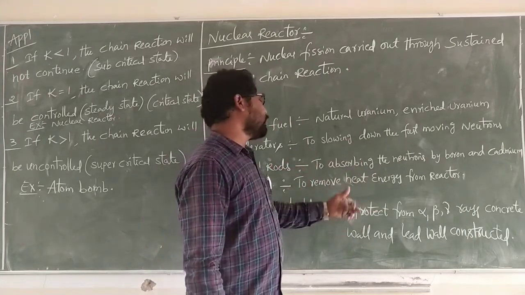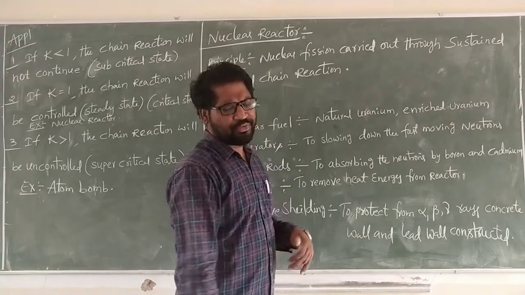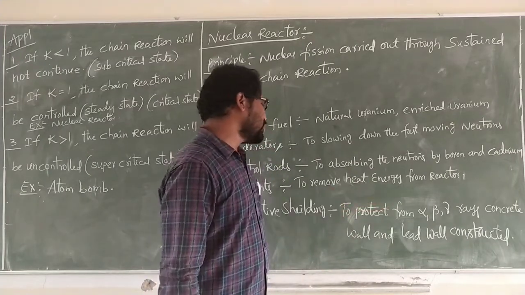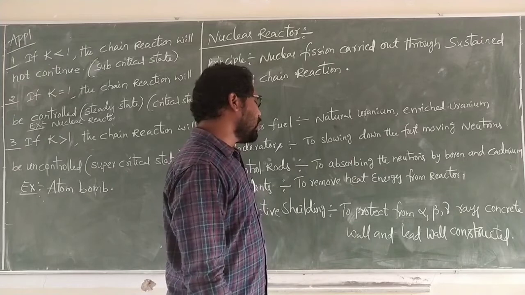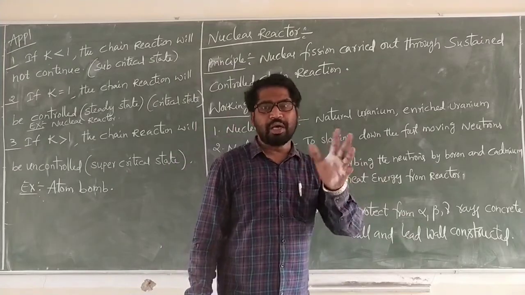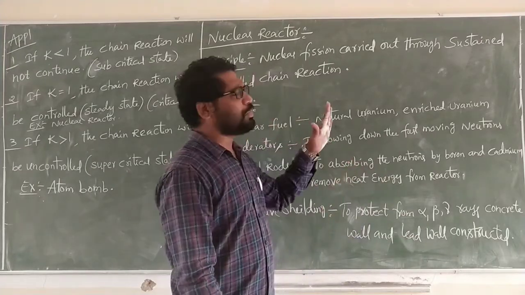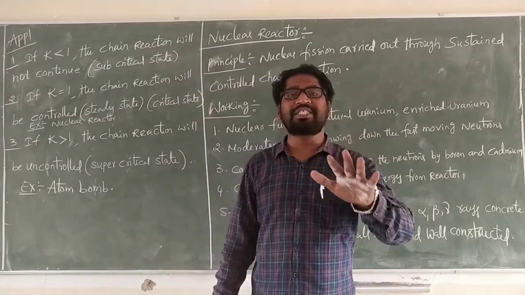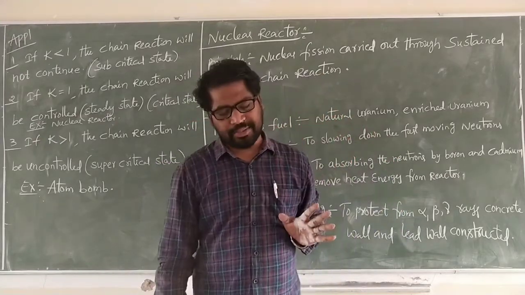Protective shielding protects from alpha, beta, and gamma rays. So we construct a concrete wall and a lead wall around the reactor. So this is the theoretical concept of a nuclear reactor.